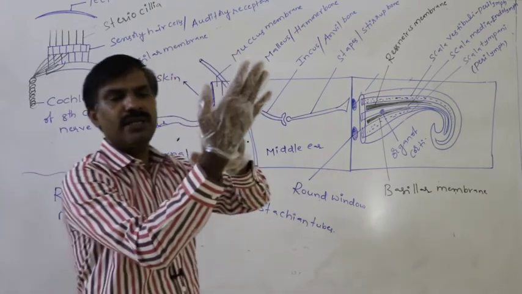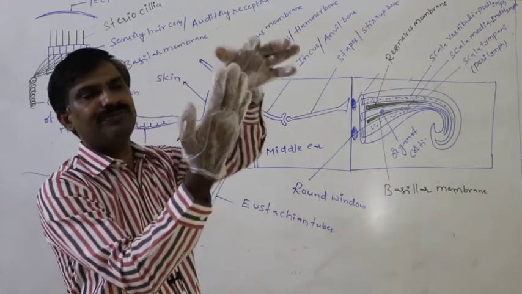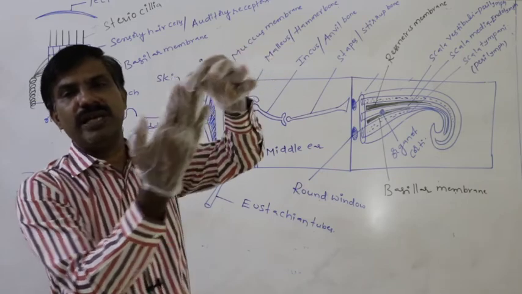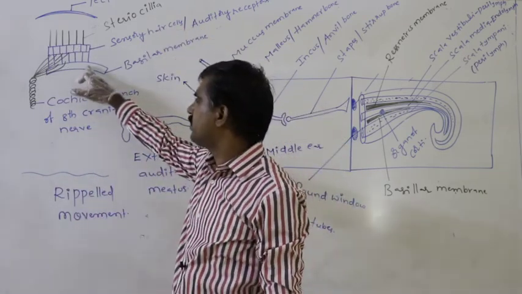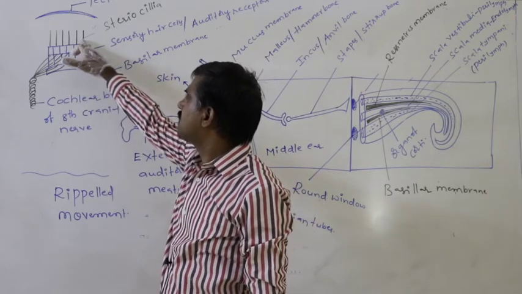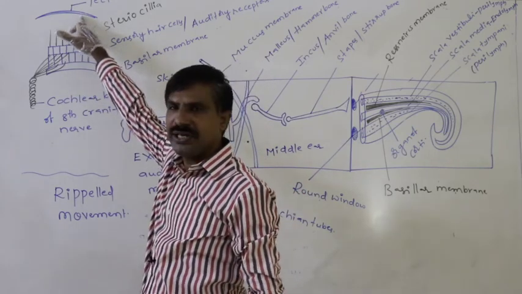Just assume this is the basilar membrane, these are the stereocilia, and this is the tectorial membrane.